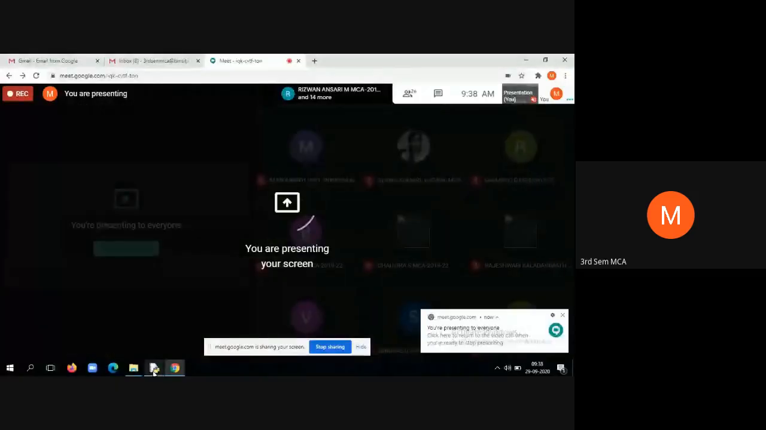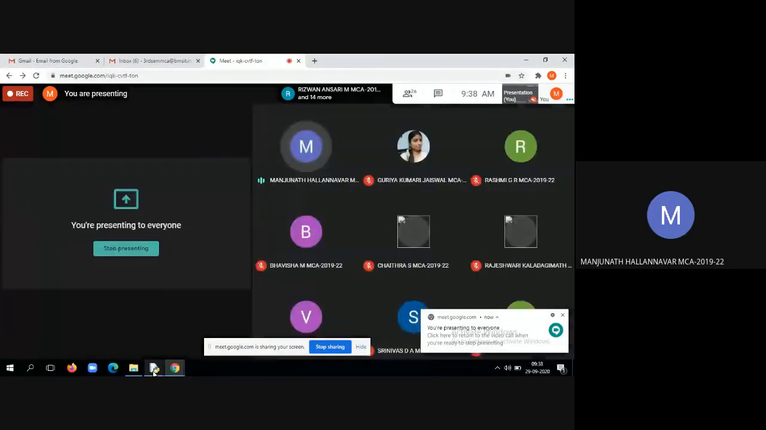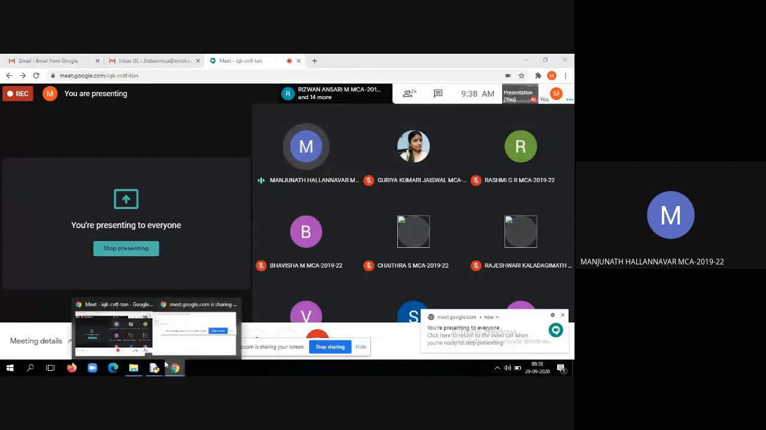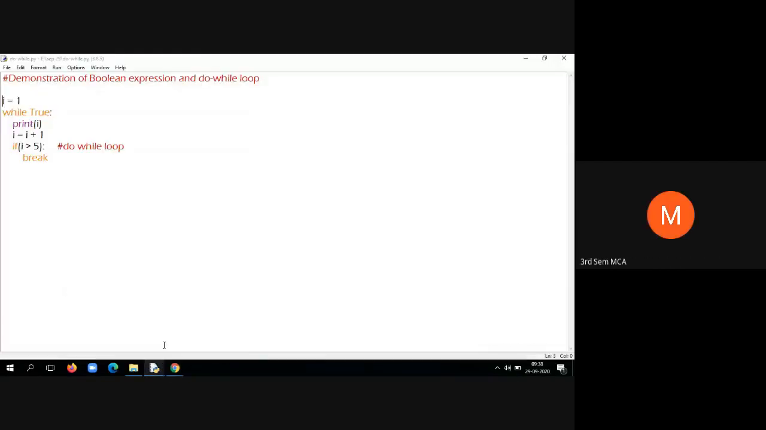Yes, sir. Yeah, tell me what is entry control loop? Before entering the loop, we'll check the condition and we'll enter. Yes. That means before entering the loop itself, if we are checking the condition, then we are making an entry, then we call it as entry control loop.